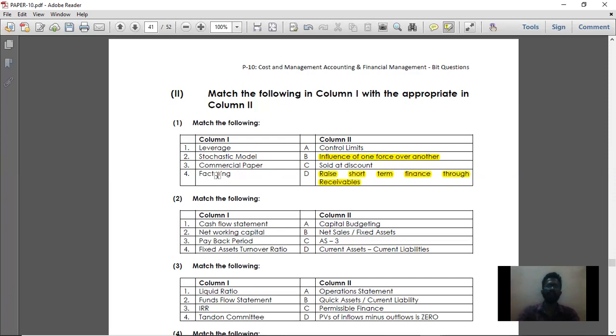Then factoring. Factoring is also known as sold at discount. It is the same as commercial paper. Factoring is nothing but you have a commercial paper and you are selling it at discount. Suppose I have a commercial paper of rupees 1 lakh that I'm going to receive after 3 months. I can give it to the bank or some other financial institution for 98,000 rupees. That 2,000 rupees is the profit for the bank for giving the amount before itself. So factoring is nothing but sold at discount. Option C is the right answer for factoring.